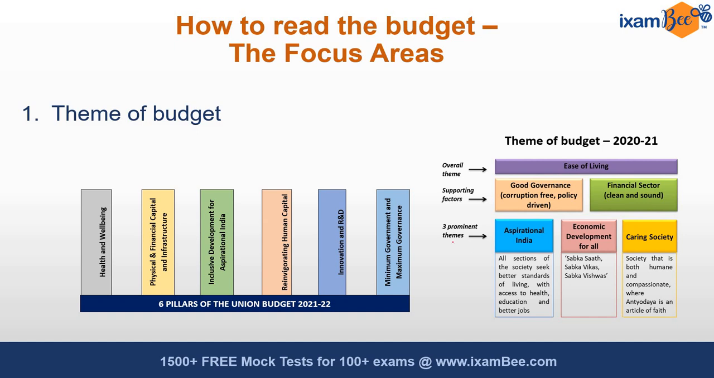Whereas there were 3 prominent themes in the Union Budget for the year 2020-2021. Firstly, aspirational India to boost the standard of living. Secondly, economic development for all. And lastly, building a humane and caring society.